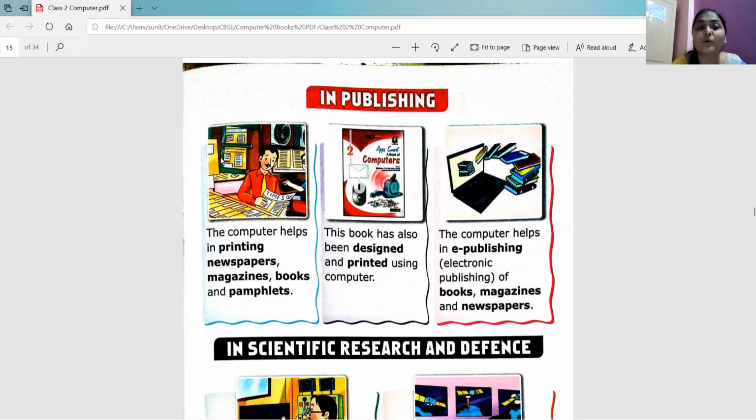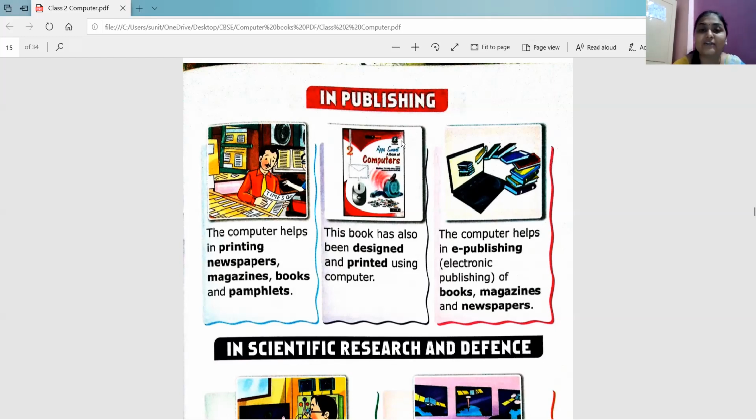So in publishing, if you look at the first picture, this person is reading what? Yes, this person is reading a newspaper, right? So the computer helps in printing newspapers, magazines, books, and pamphlets. Pamphlet means the paper which comes with a newspaper where all the advertisements are written, right? Free, this much discount, admissions are open, and all those things. Those are called pamphlets. So to print that, the printer person will be using computer. It will be designing everything on the computer, and from the computer it will give the print command.